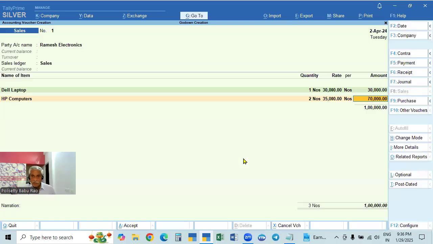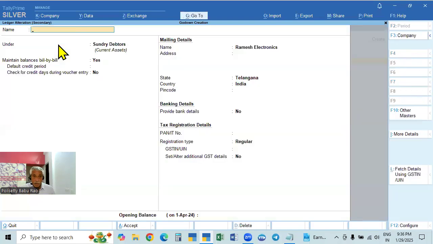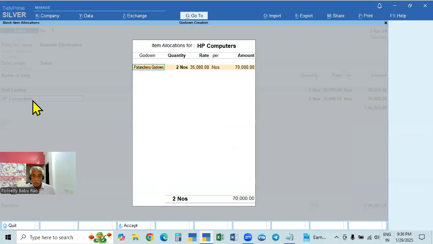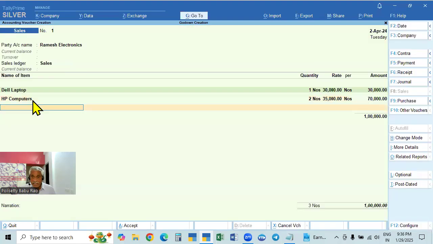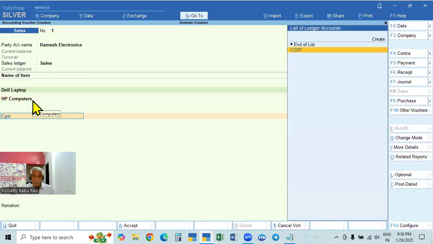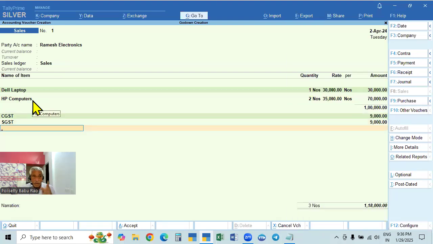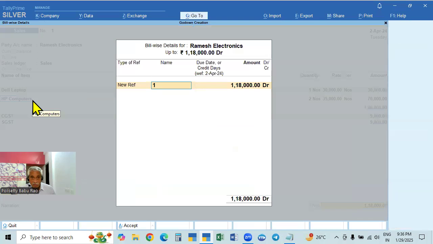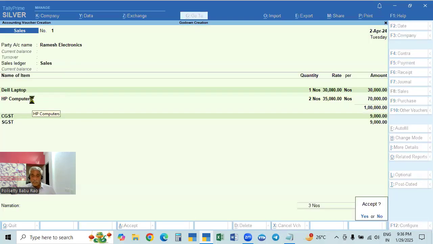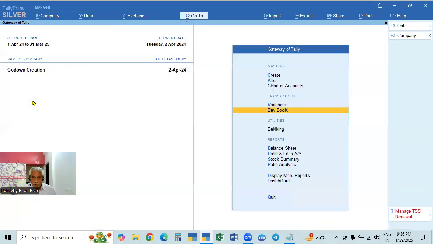Example, 35,000 rupees. We sold these items, and here Ramesh Enterprises is in Telangana only. That is what we have to do. We have to charge the tax. What is the tax? CGST, SGST already created. CGST, SGST, this is the amount, and sales invoice number one. So we sold one.